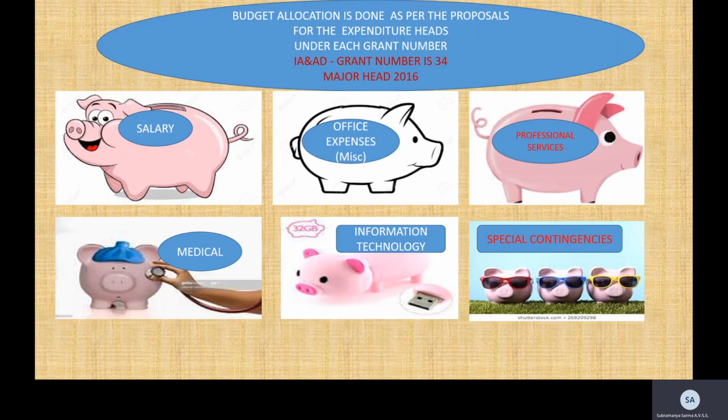The budget allocation is done as per the proposals from the field offices for the expenditure heads as shown under, which means these allotments would be done as per the grant number and the major head. So the grant number allocated for INDD is 34 and the major head is 2016. So you may find this major head in a book known as List of Major and Minor Heads, which we'll discuss a few slides later. Now, coming to the expenditure heads as shown here. One is the salary head, the office expenses, the professional services, medical, information technology, and special contingencies. So you can see all these kinds of expenditure heads to name a few.